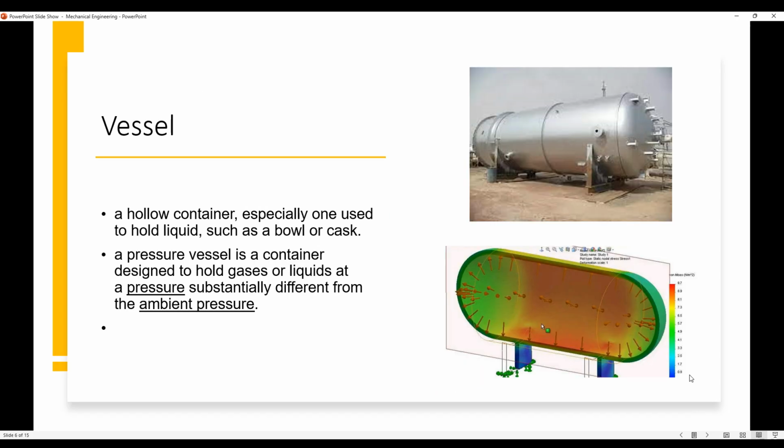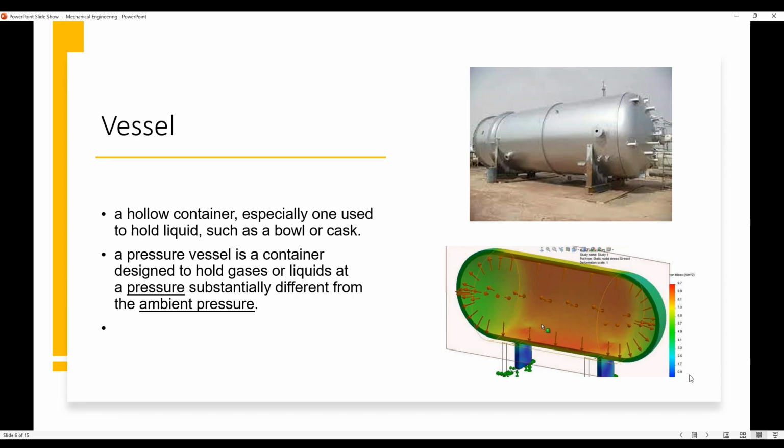Vessel, as we see here in the picture, that's a vessel. Vessel also has another meaning, which means a ship. A vessel is a hollow container, especially one used to hold liquid, such as a bowl or cask. A pressure vessel is a container designed to hold gases or liquids at a pressure substantially different from the ambient pressure.